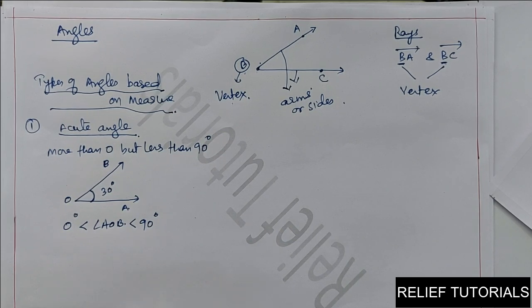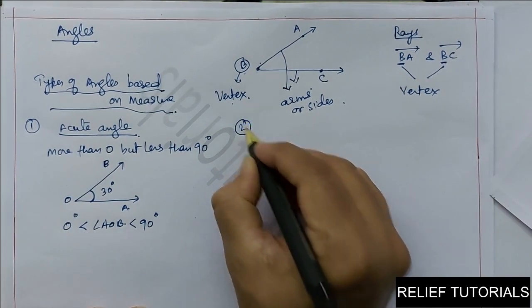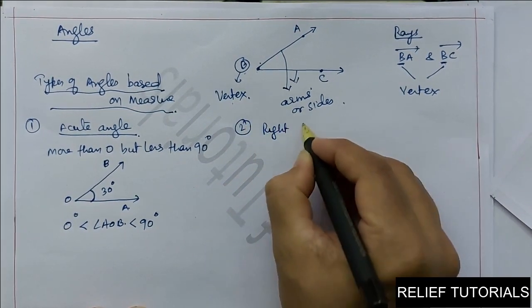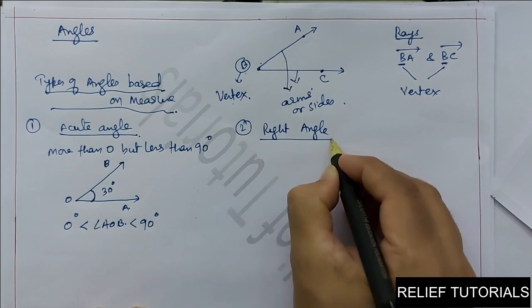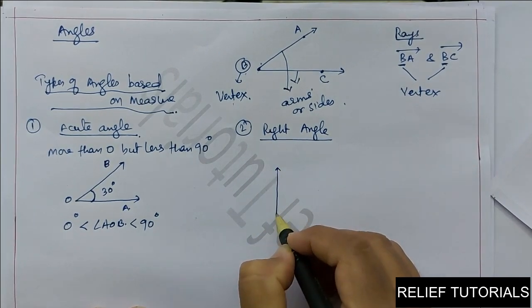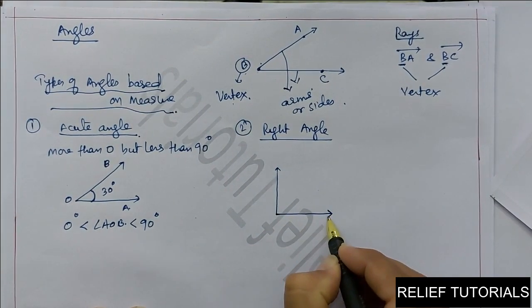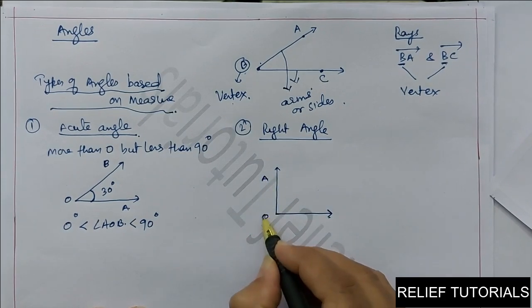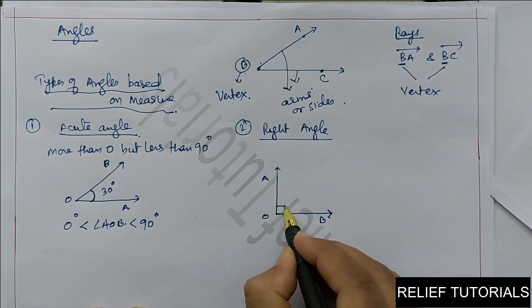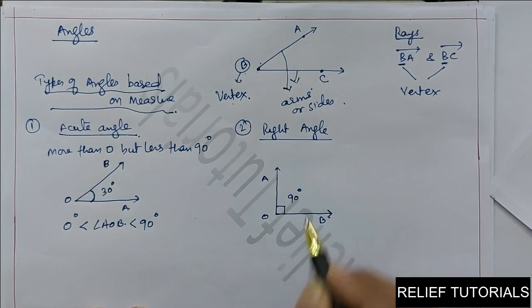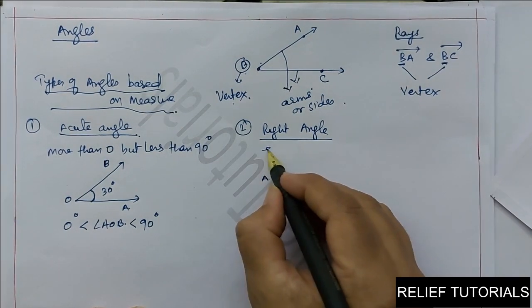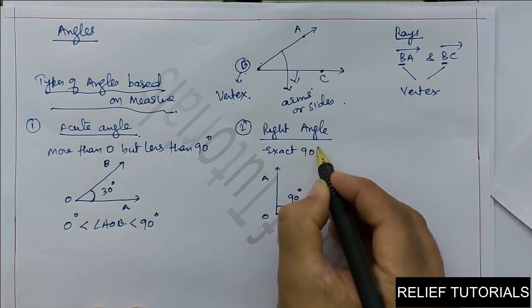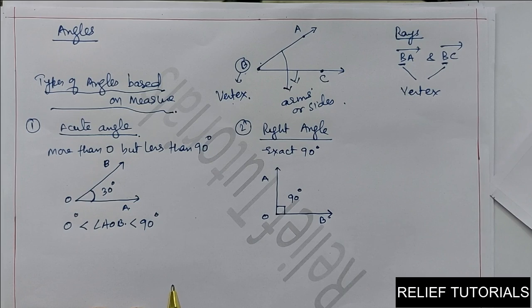Now we will discuss the second angle, that is called a right angle. An angle whose measure is exactly 90 degrees is called a right angle.